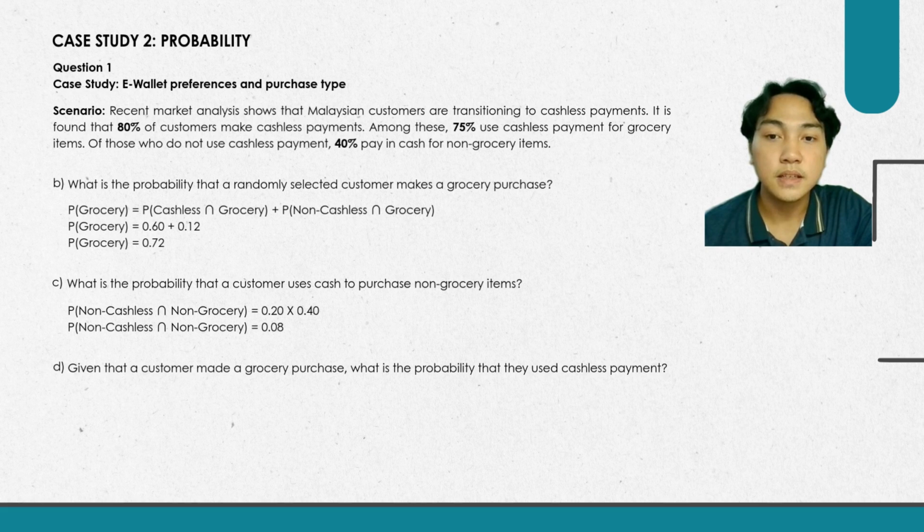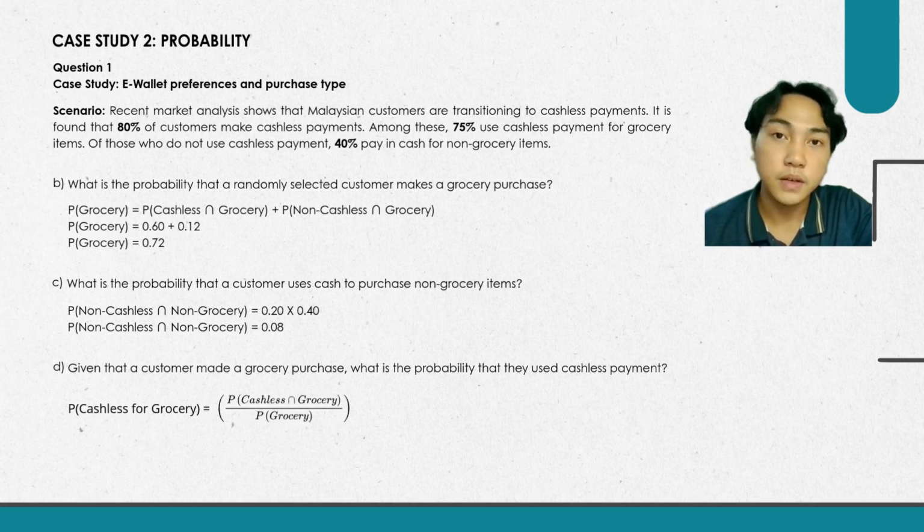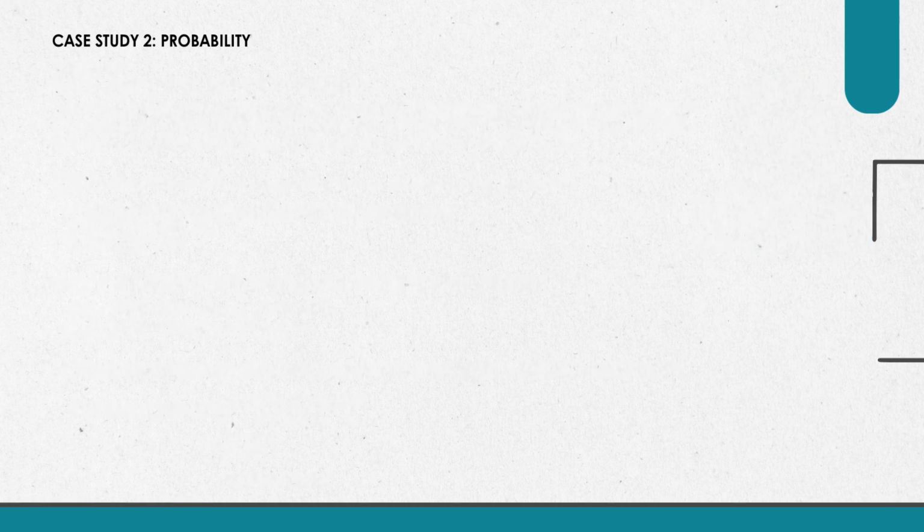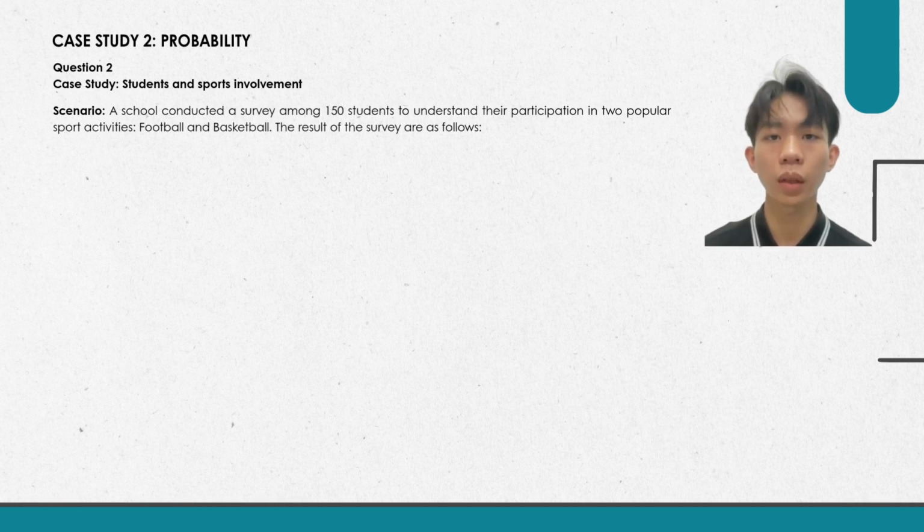For question 1D, given that the customers made grocery purchase, what is the probability that they use cashless payment? So the probability of cashless for groceries is probability of cashless intersect with groceries divided by probability of groceries. So we get 0.60 divided by 0.72. So the value is 0.8333 or 83.33%.